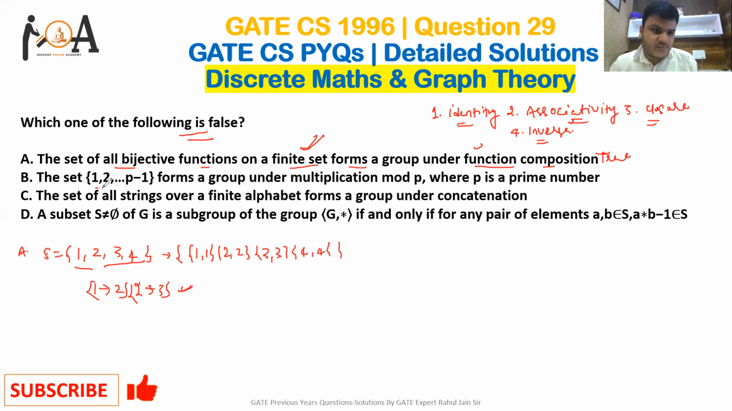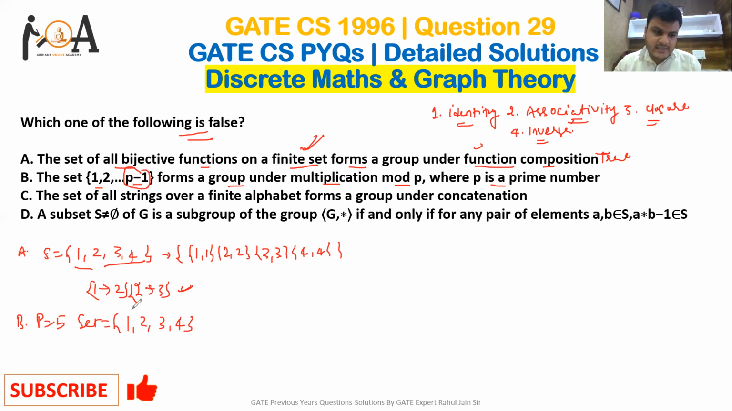Option B is the set of 1 to p minus 1 forms a group under multiplication mod p, where p is a prime number. Okay, p is a prime number, no problem. Suppose I am solving option B with p equals 5. 5 is a prime number, so my set would be 1, 2, 3 and 4, because I need to obey p minus 1 here.